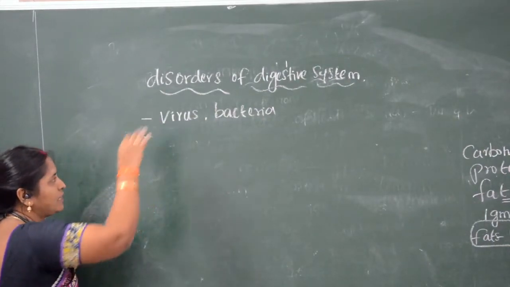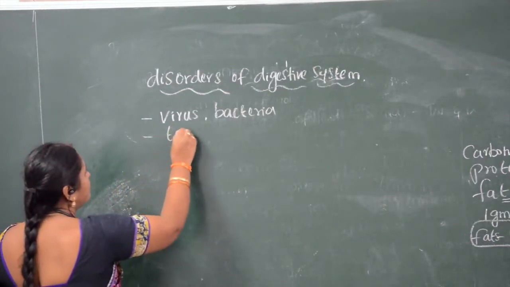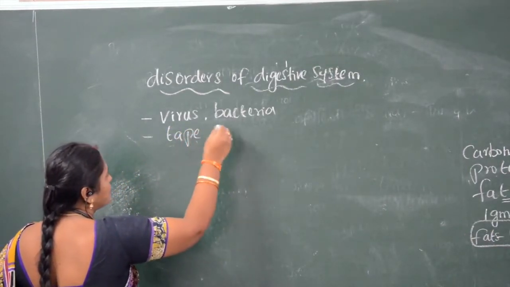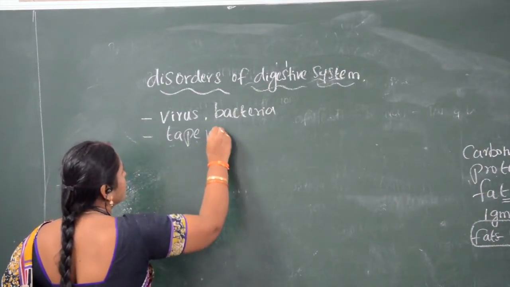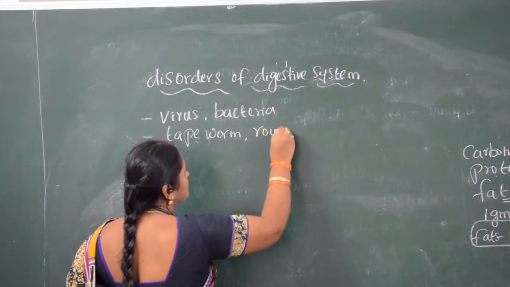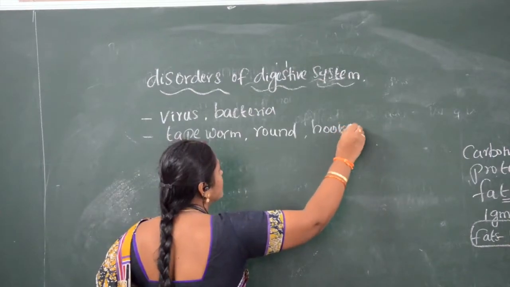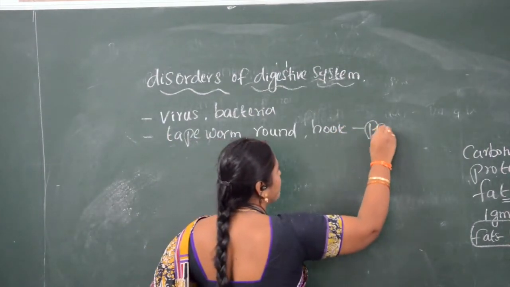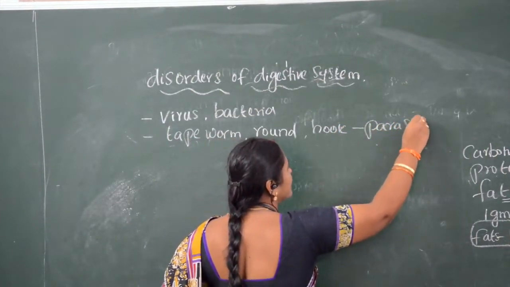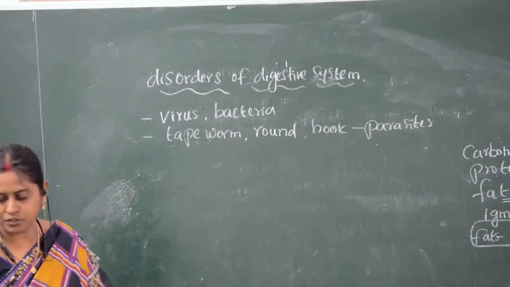Also, worms such as tapeworms, roundworms and hookworms are parasites which lead to abnormalities in the digestive system.